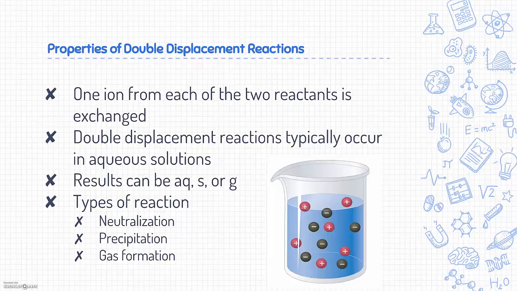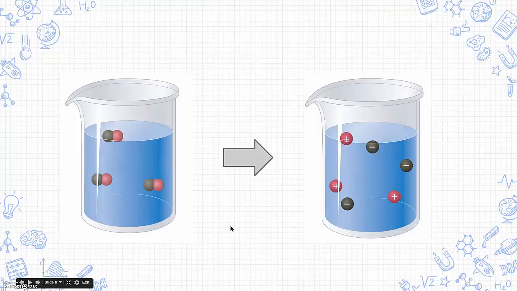Let's delve deeper into the properties of double displacement reactions. In a double displacement reaction, one ion from each of the two reactants is exchanged. These reactions usually occur in aqueous solutions. This is because in aqueous solutions, the original compound's cations and anions dissociate within water, allowing other ions to potentially combine with them.